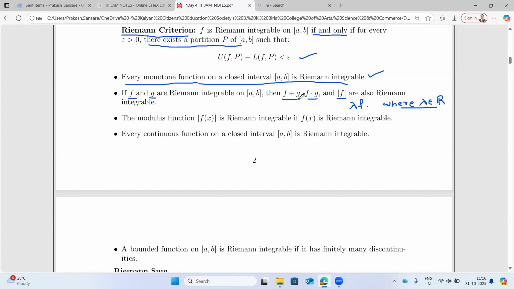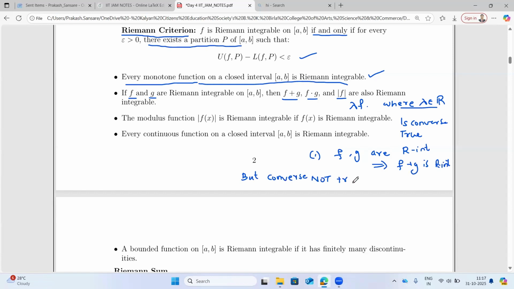Of course, you could ask whether the converse of this theorem is true. For example, if f and g are integrable, this would imply f plus g is R integrable. But the converse is not true. If the converse is not true, one should give a counterexample. So here is a counterexample.